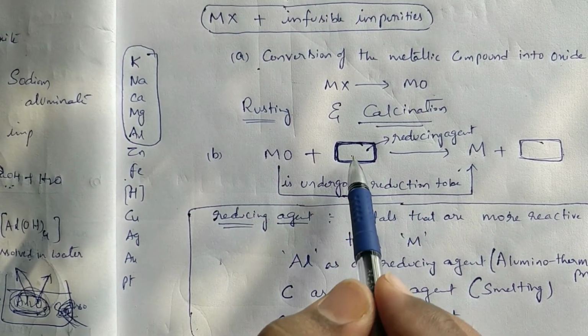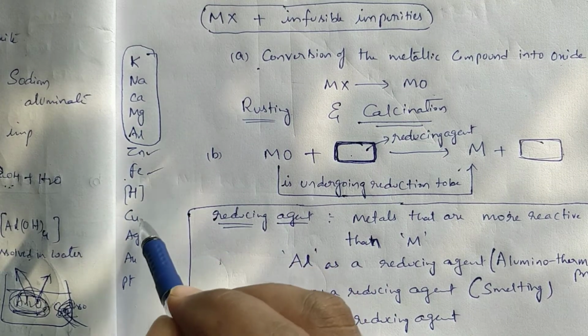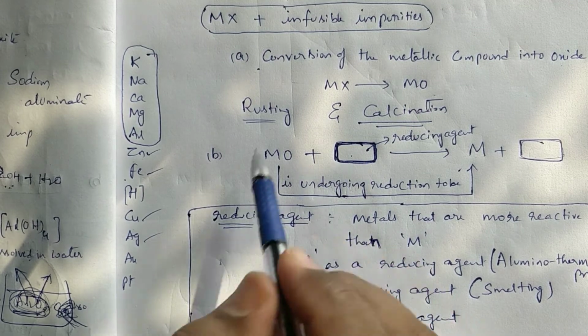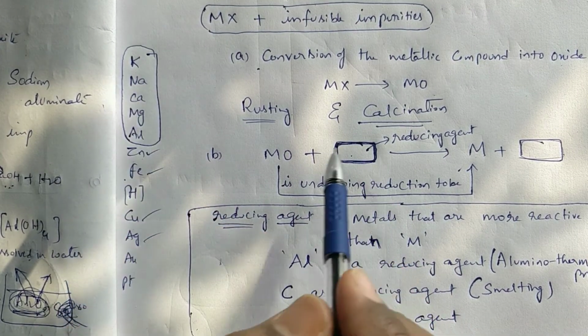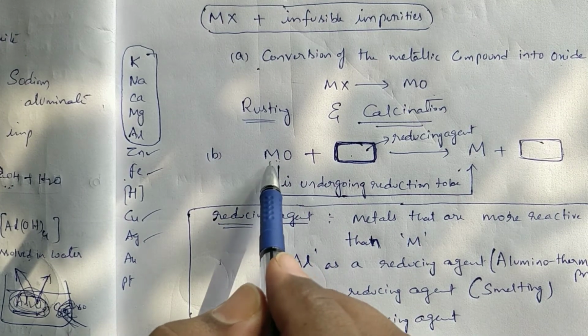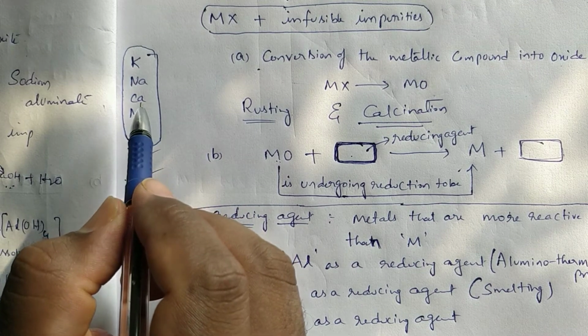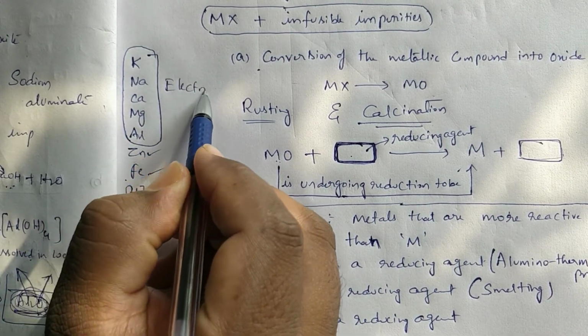This method using a reducing agent is suitable for zinc, iron, copper, silver, like these metals. But it is not suitable for the others because they are highly reactive. The reducing agent cannot separate the forces between metal and oxygen. That's why, for these metals to be extracted from their oxides, we need the electrolysis process.